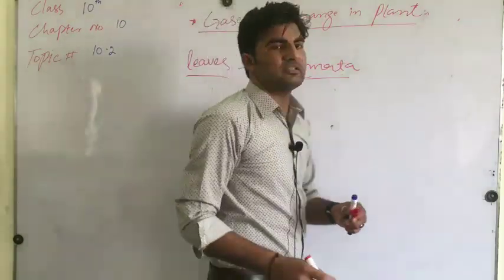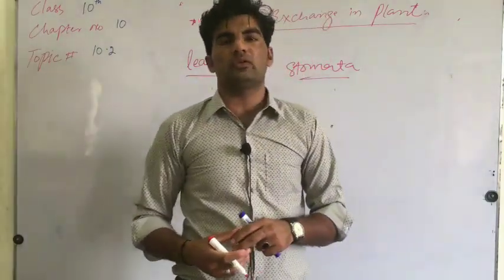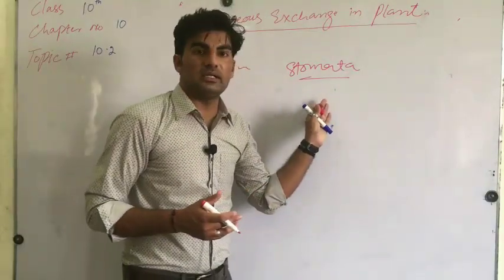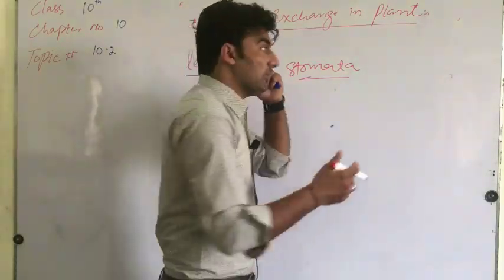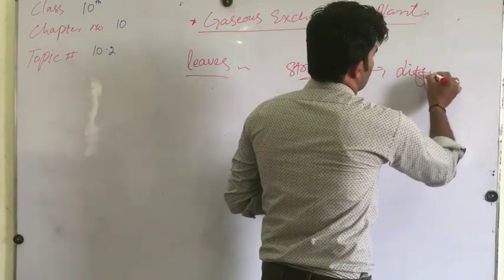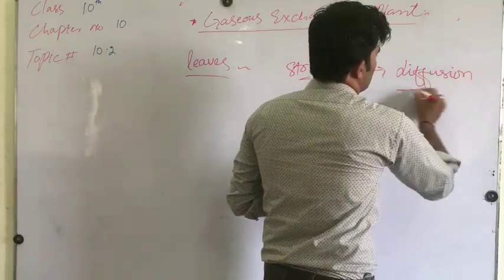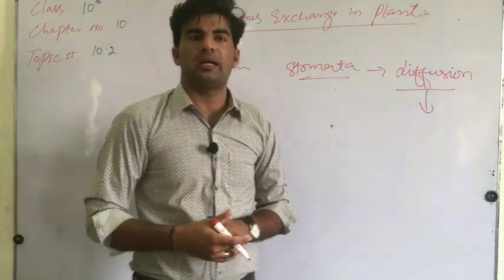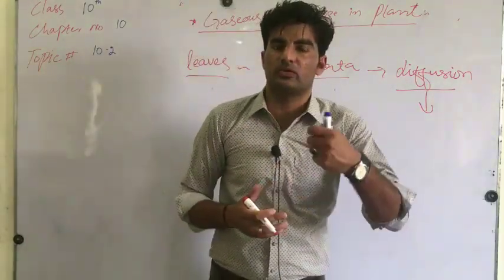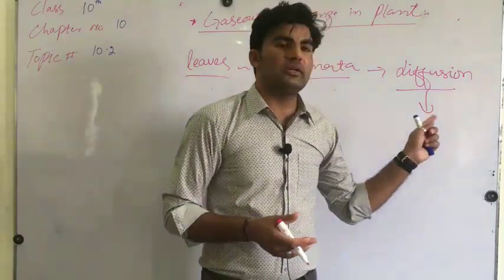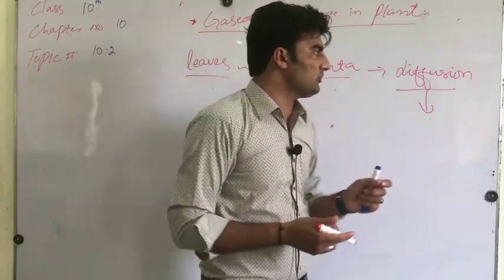By what process or phenomenon does respiration occur in plant leaves? The phenomenon is known as diffusion. Through the process of diffusion, the intake of carbon dioxide and the release of oxygen from the plant body take place. Now what is diffusion?